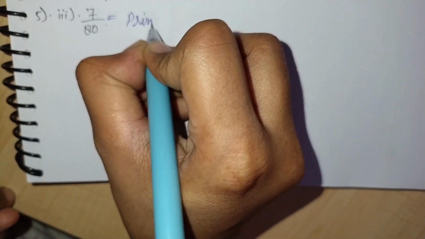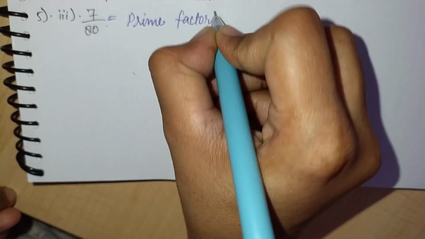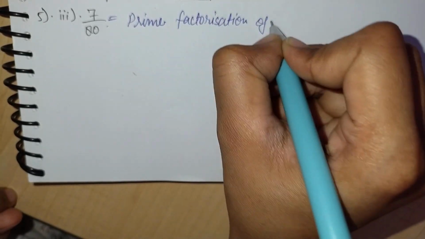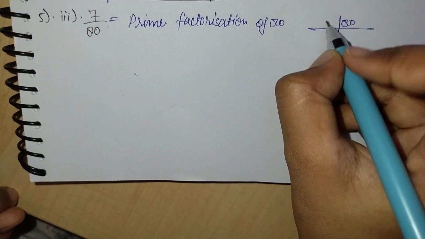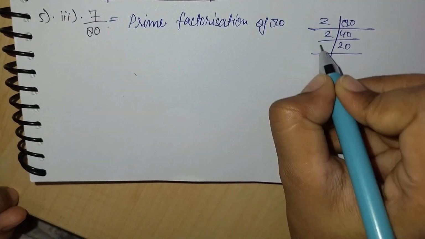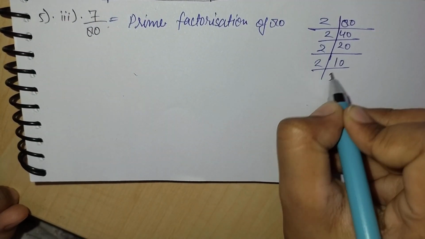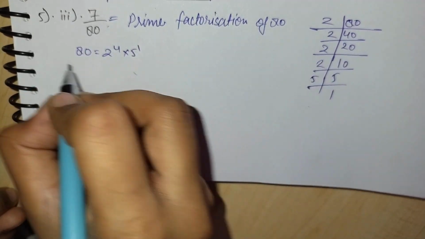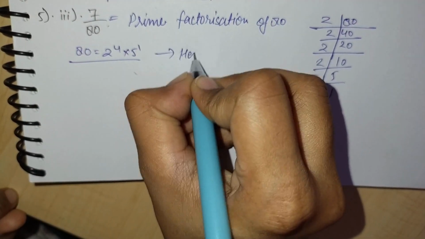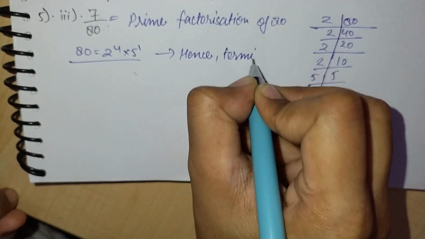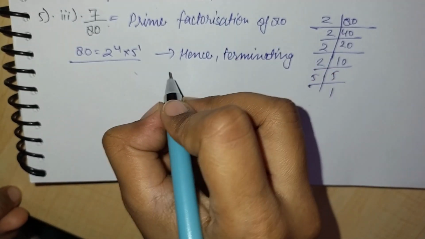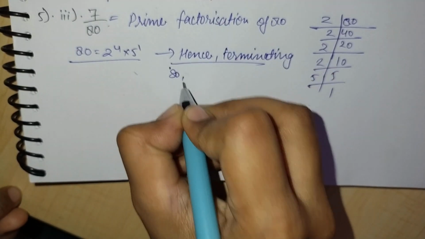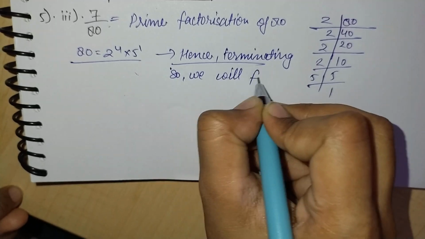Now the third part is 7 by 80. Doing the prime factorization of 80 again, we will get 2 into 40, and then 2, 2, 5 into 1. After that, 80 is equal to 2 power 4 into 5 power 1. Hence terminating, because it is in the form of 2 power m and 5 power n. So we will find its decimal expansion.